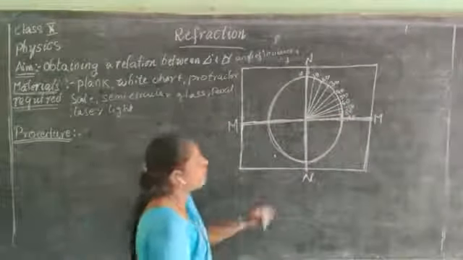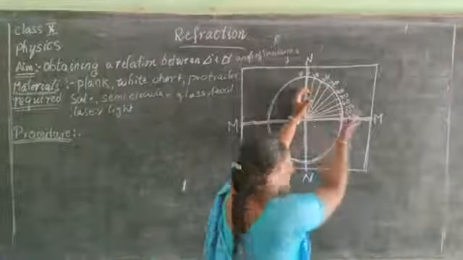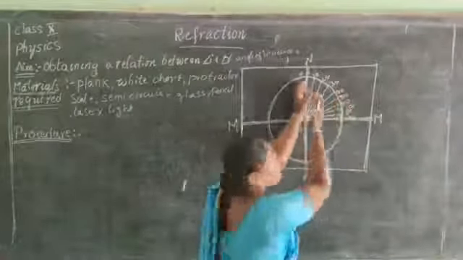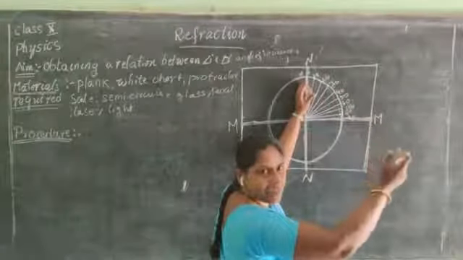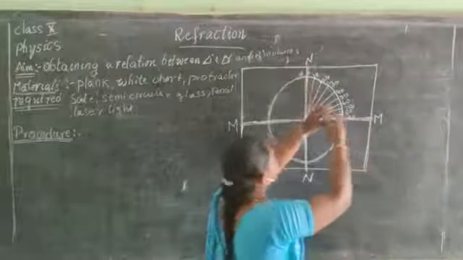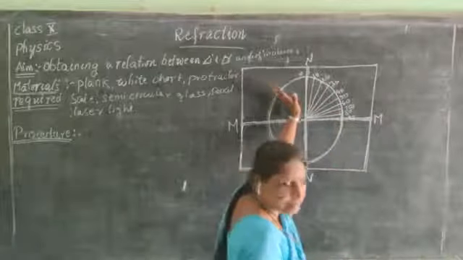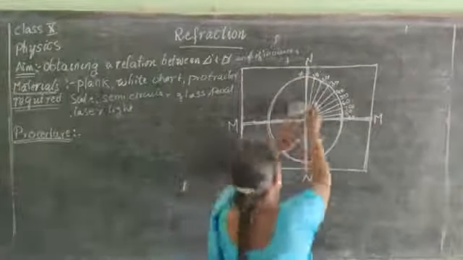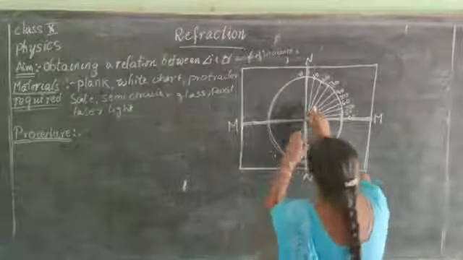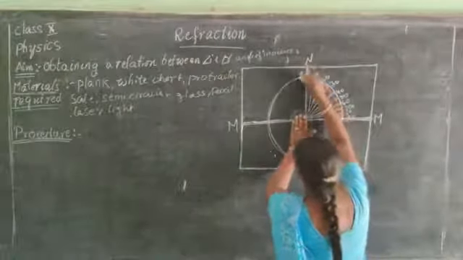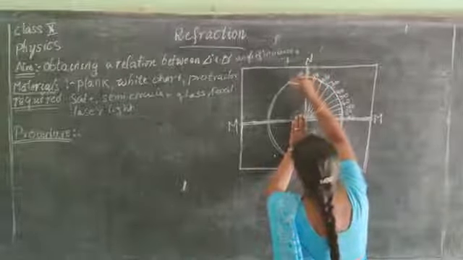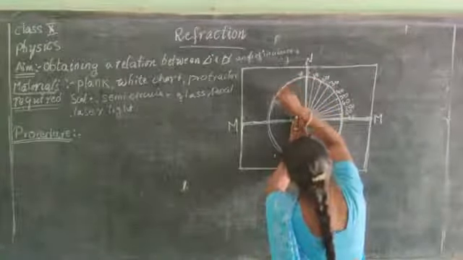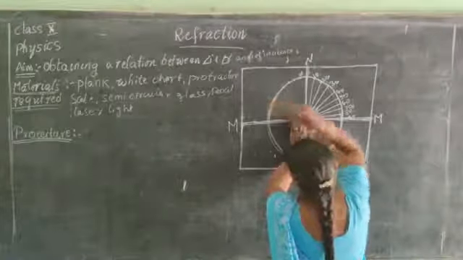On the right side of N, you have marked the angles. In the same manner, try to mark the angles on the left side of the N. Try to place a protractor here, and this is 10 degrees. This is 20, 30, 40, 50, 60, 70, 80.